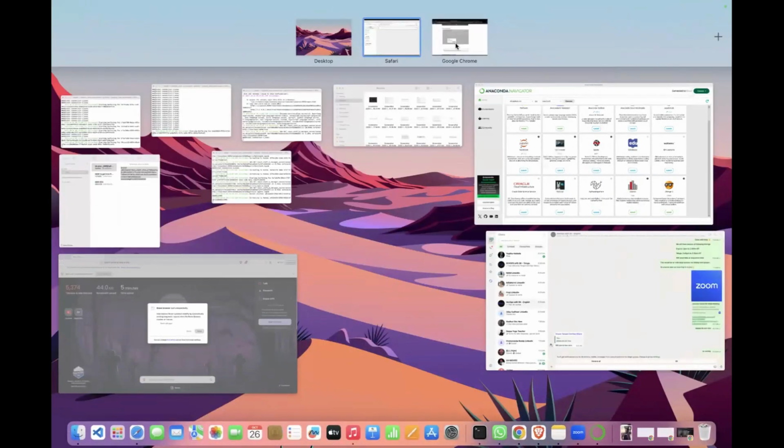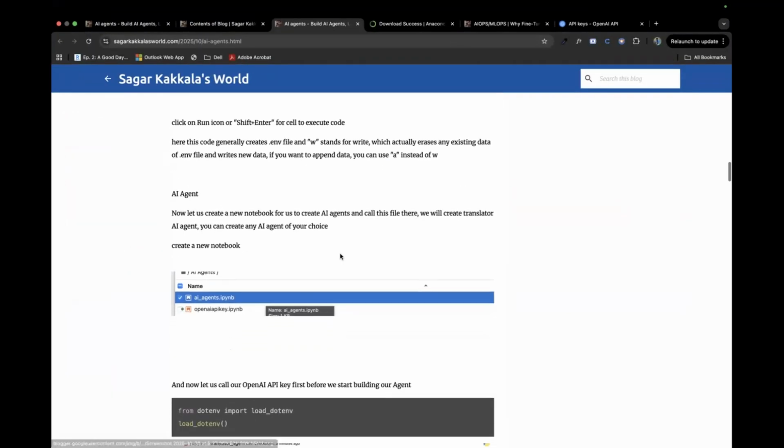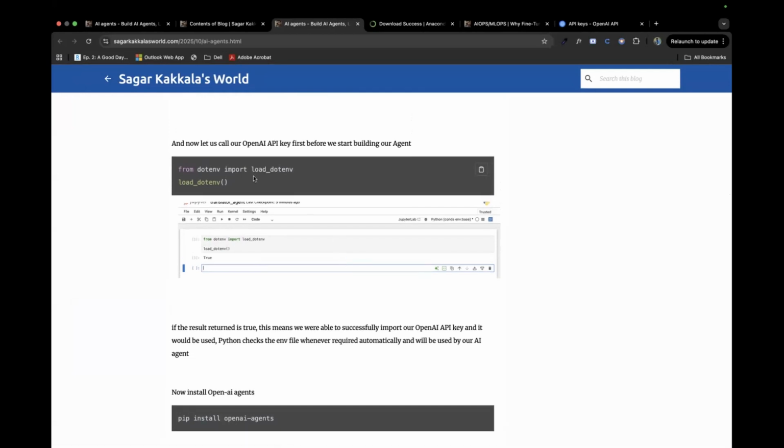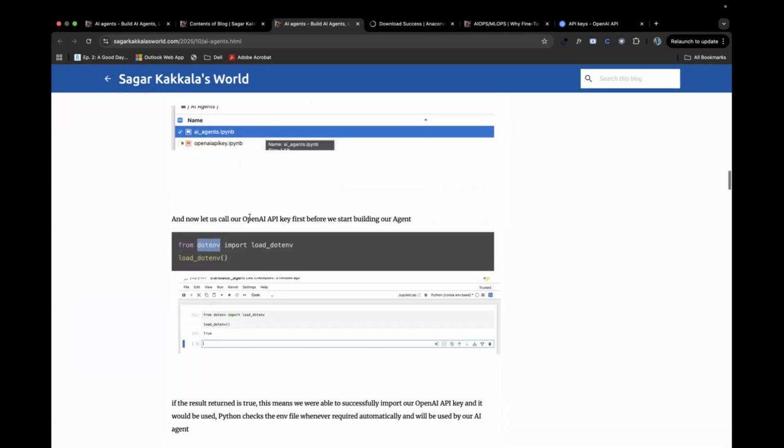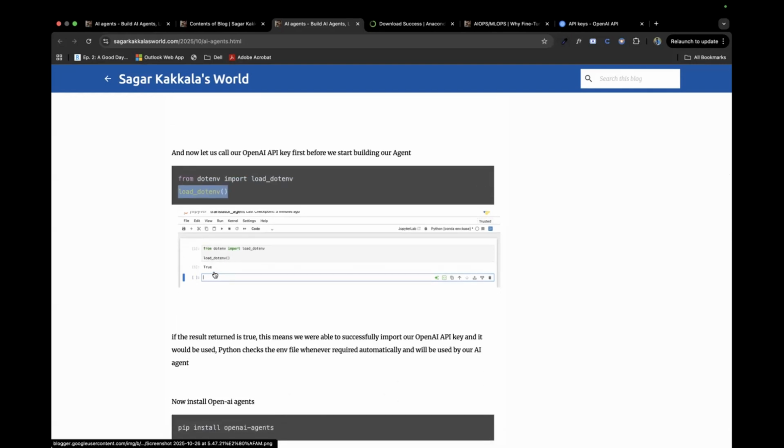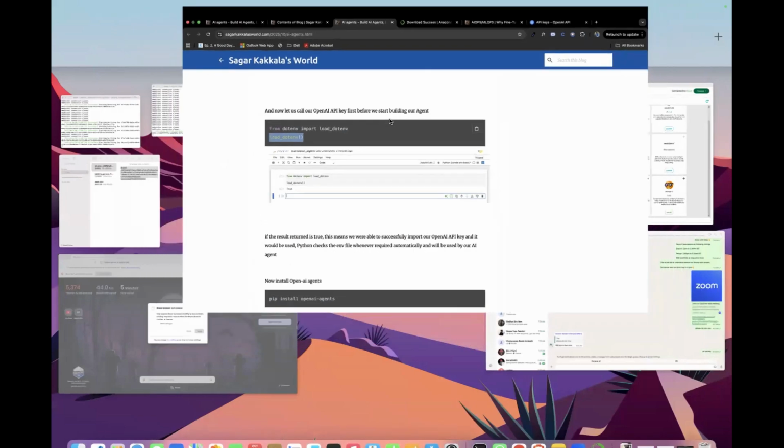And from here, since we want to call this environment variable, this is how we'll call from the .env file we created: import load_dotenv. Till here, it imports. And if you want to check whether it imported the API key or not, we're calling the load_dotenv function. If it returns True, that means we're able to successfully call our API key.